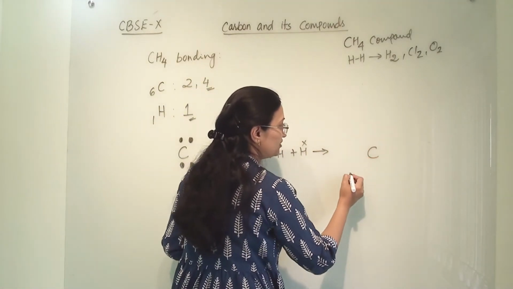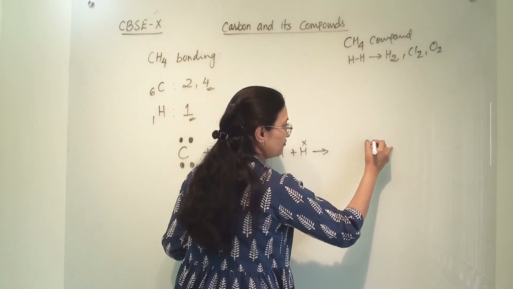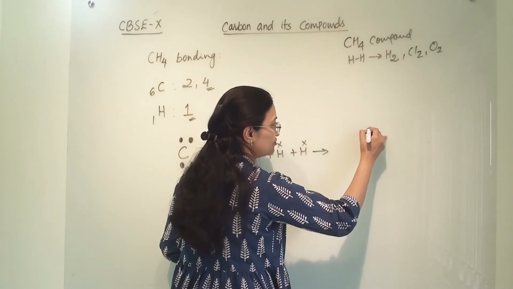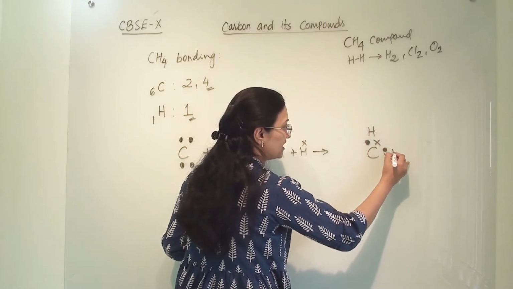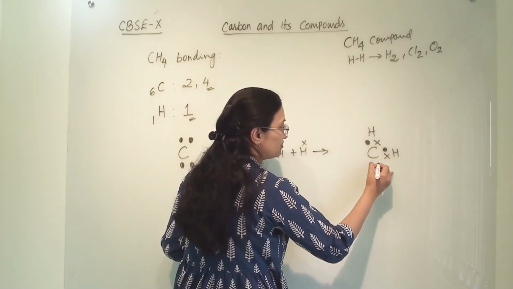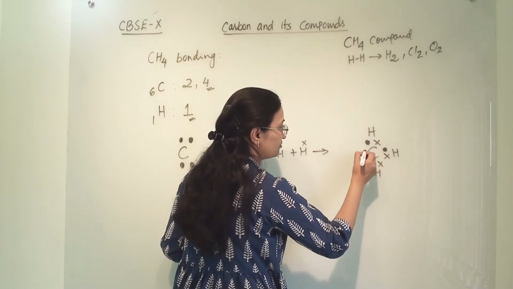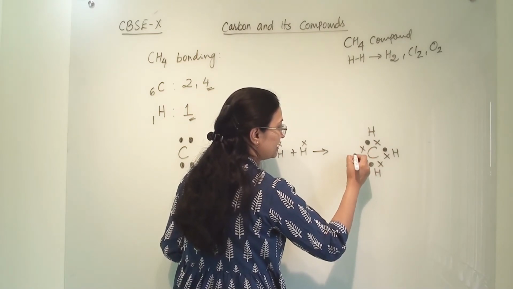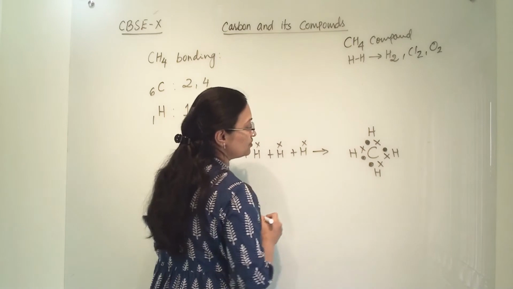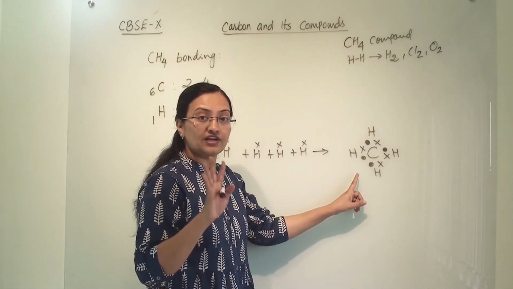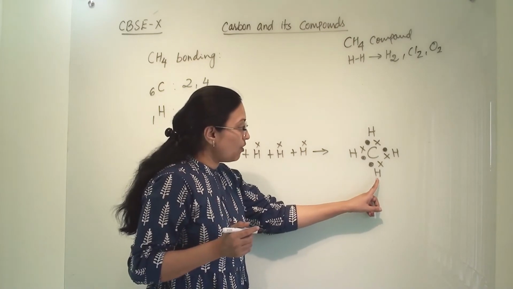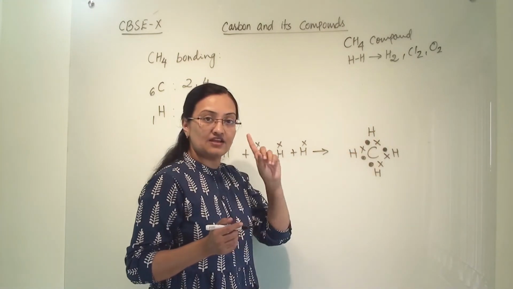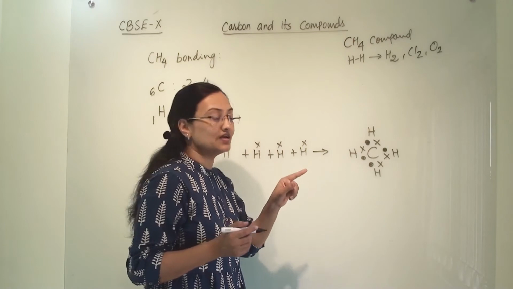Carbon will be here: 1 electron of carbon, 1 electron of hydrogen, and hydrogen is here. 1 carbon's electron, 1 hydrogen's electron. 1 carbon's electron, 1 hydrogen's electron. Here also 1 carbon and 1 hydrogen's electron. So here carbon is sharing 4 electrons with 4 different hydrogens, and all the single hydrogens are sharing 1 electron to 1 single carbon atom.